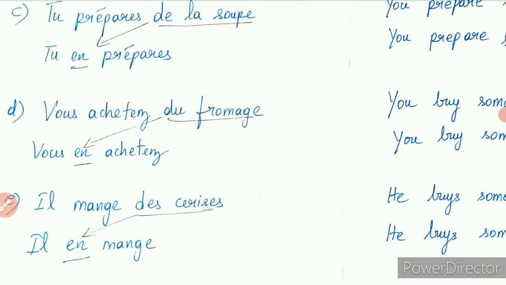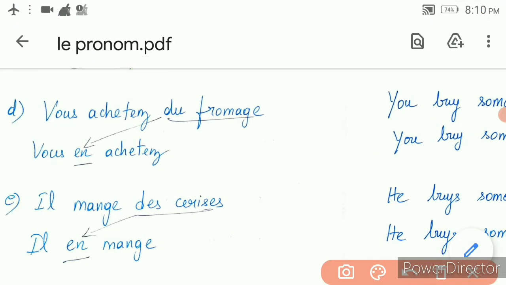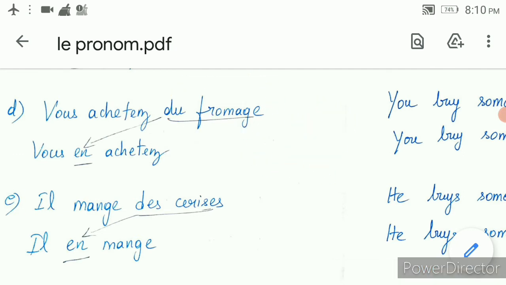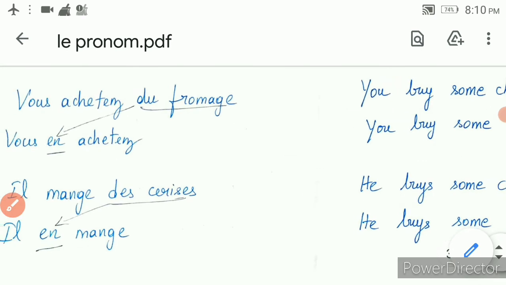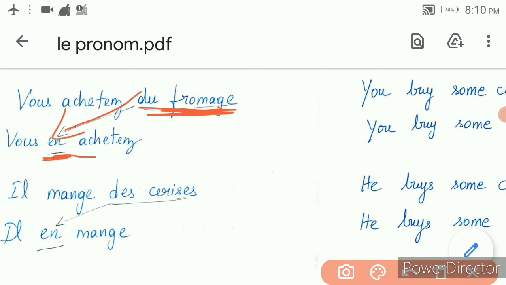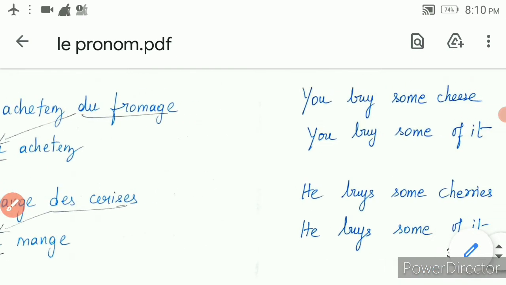Then vous achetez du fromage. It is a partitive article here. You buy some cheese. You buy some of it. How does it get changed? Du fromage, you are replacing with en before the verb. Got it? You buy some of it.